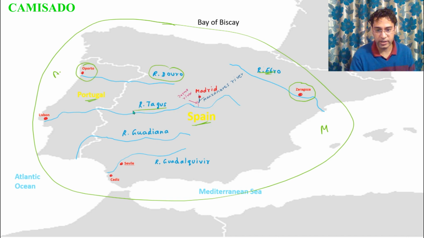And this is river Tagus. So Madrid is not located on river Tagus, it is located on a river Manzanares, and Manzanares is a tributary of Jarama, and this ultimately goes to river Tagus. And Lisbon is located on river Tagus, and this also falls in the Atlantic Ocean. And this is river Guadiana, this also falls in the Atlantic Ocean. This is river Guadalquivir, it also falls in the Atlantic Ocean.